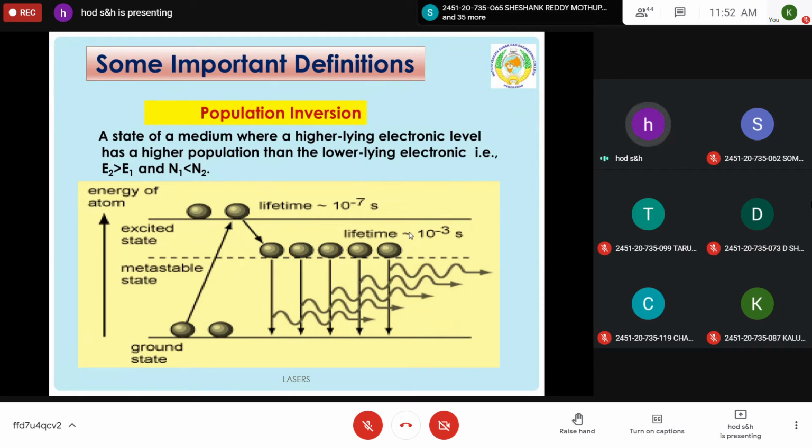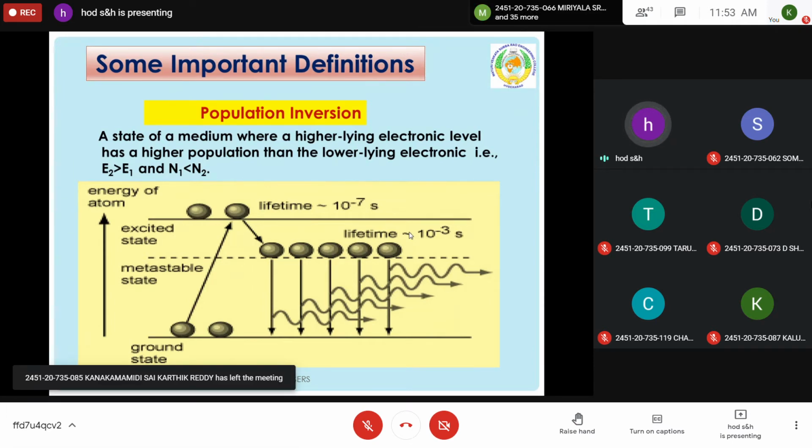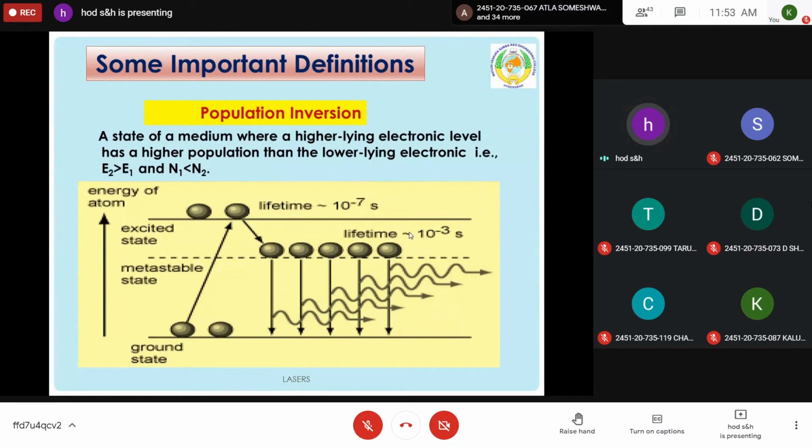For population inversion, what you should write is what I explained, you take it as notes. Generally, the number of particles N2 at the higher energy level is less than the number of particles N1 in the lower energy state. That is, N1 is greater than N2 in general condition. So, making the number of particles N2 more in the higher energy level than the number of particles N1 in the lower energy state is called population inversion.